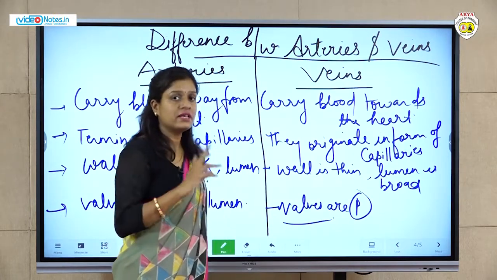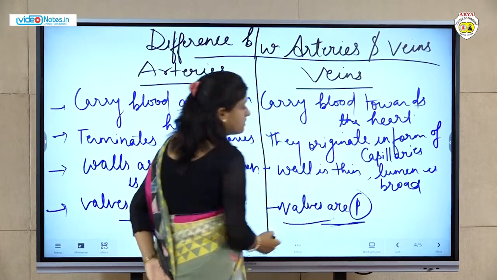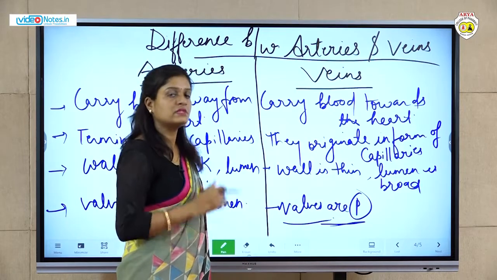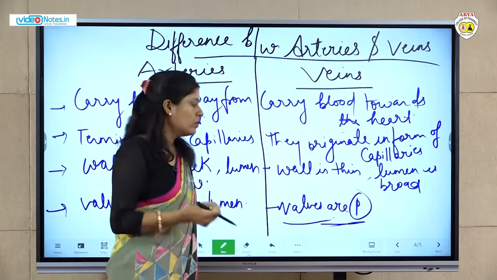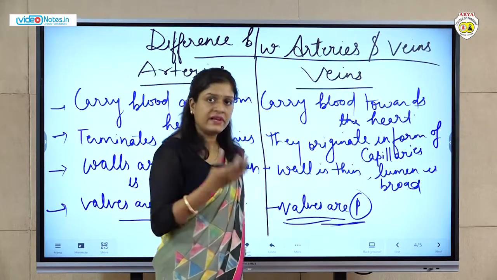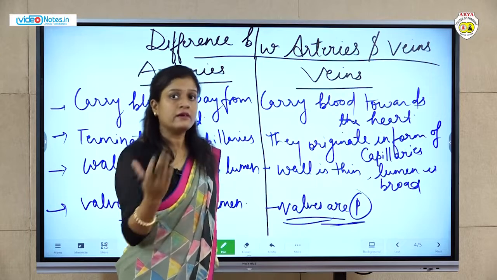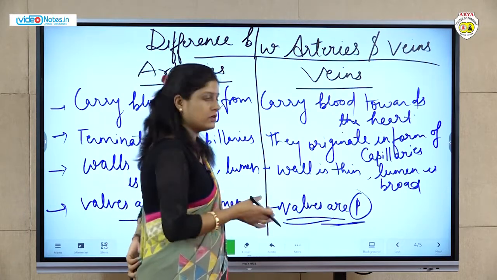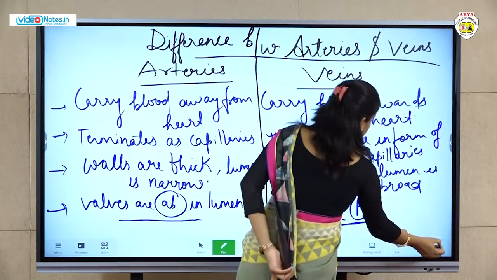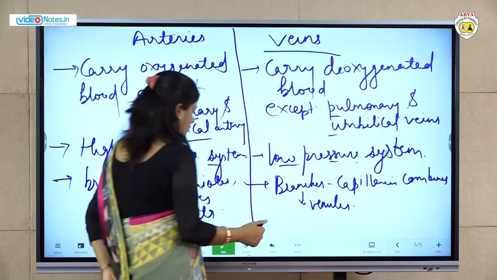But in the case of veins, valves are present. Why? Because there is a low pressure system, so there may be chances of backflow, and to avoid the backflow there should be valves. These valves maintain the flow of deoxygenated blood so that it cannot go back to the body. अगर deoxygenated blood दोबारा body में चला जाएगा, then it may create a problem. Okay, so this is the reason behind the presence and absence of valves. So these are about arteries and veins.